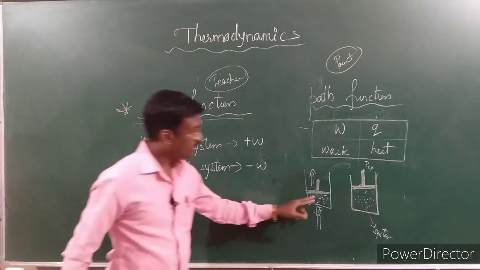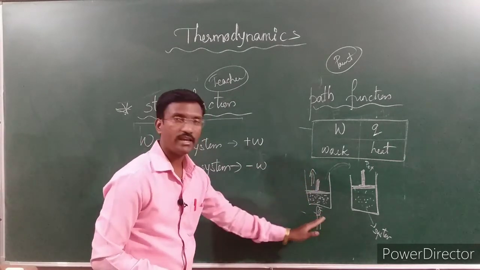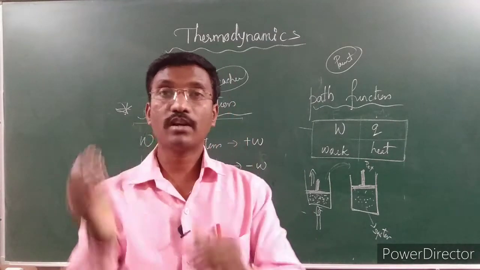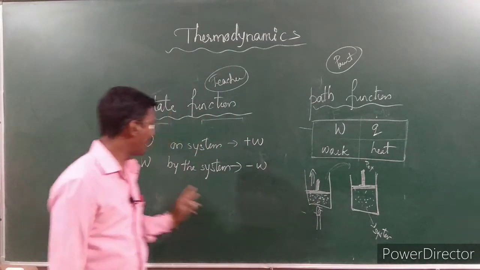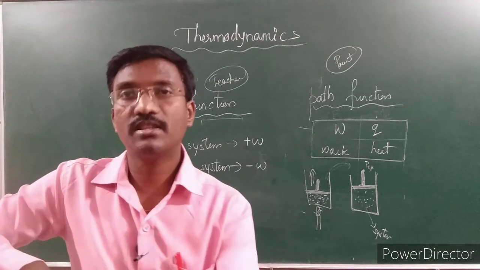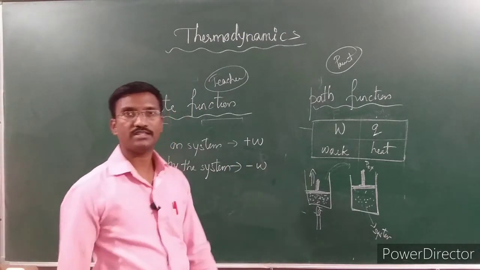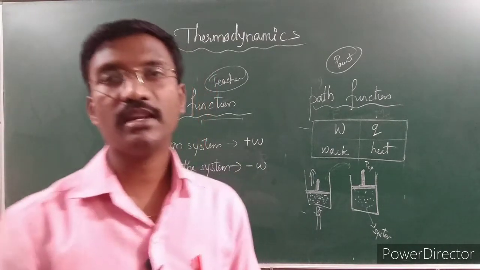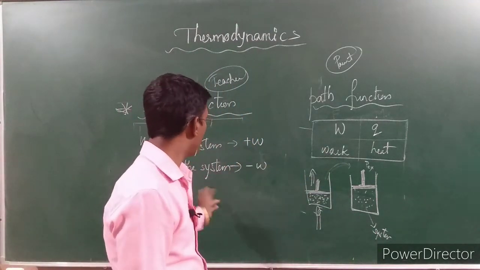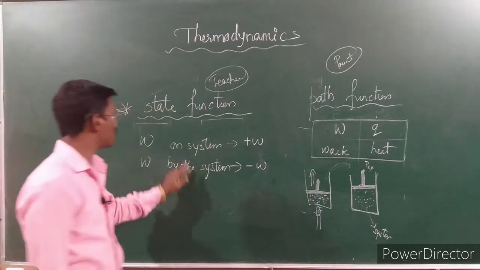The second one, here after applying the pressure, the piston is going upward on heating. It means the system undergoes expansion. At that time work is done by the system. If work is done by the system, the system is going to lose energy. In that condition we call W as minus W, isn't it? So these are the main conditions here. If work is done on the system, positive W; if work is done by the system, negative of W. We have to remember these two conditions.